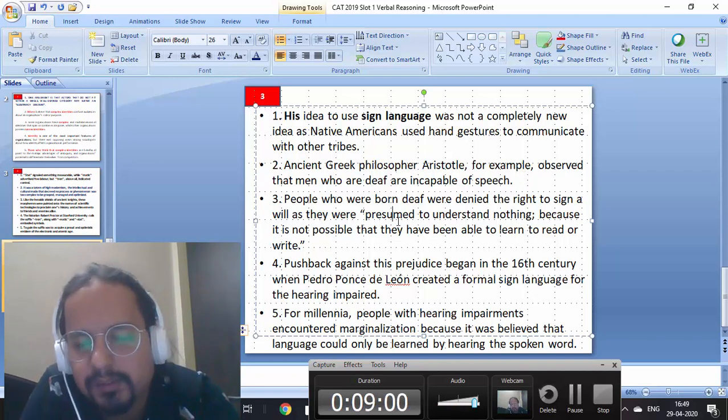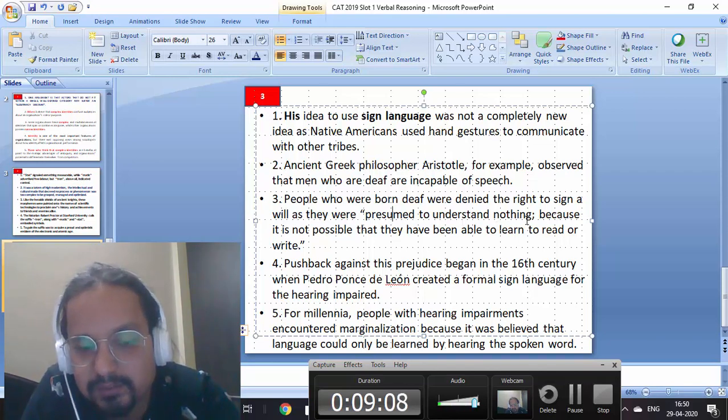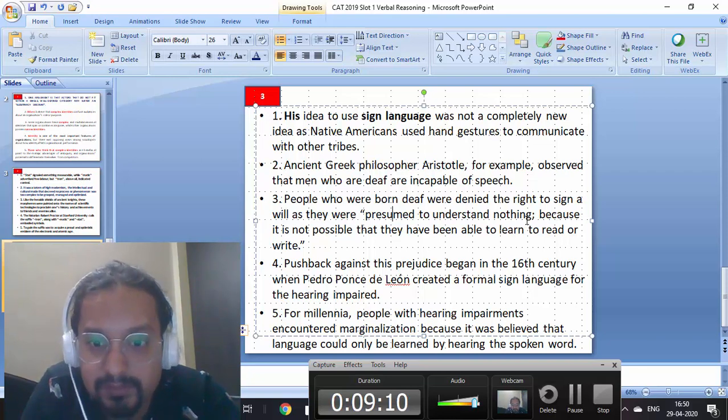Let me move. Number three: people who are born deaf were denied the right to sign a will, as they were presumed to understand nothing. Oh my God. Because it is not possible that they have been able to learn or read or write. Okay, so reading depends on whether you can listen or not. That's what it is saying. All right, let's keep moving.